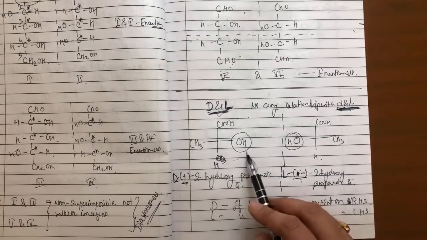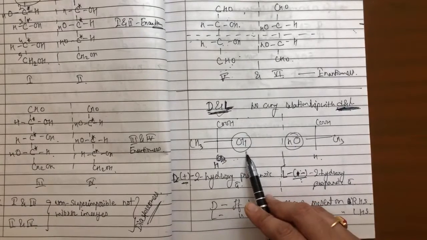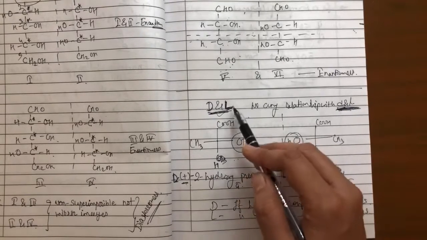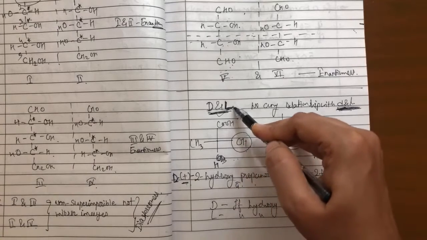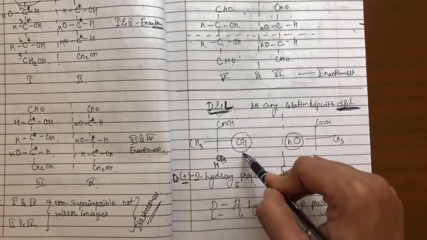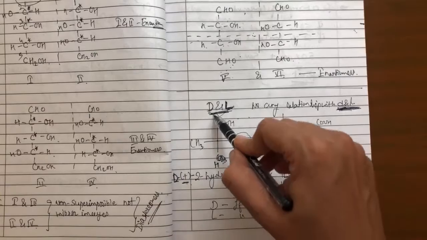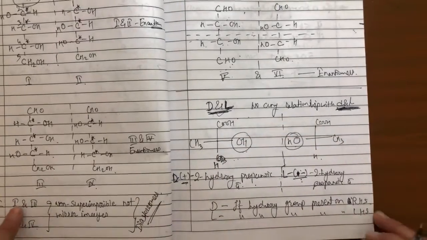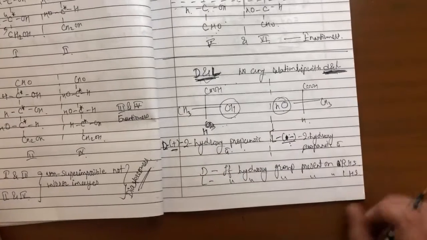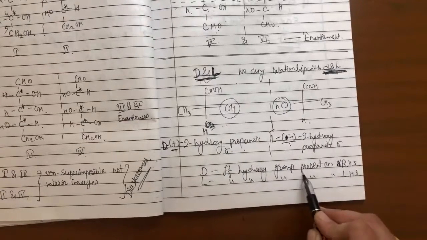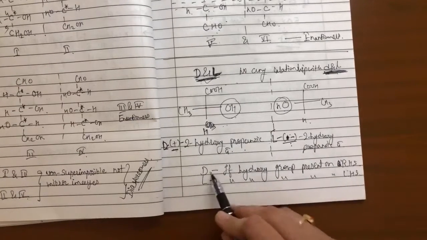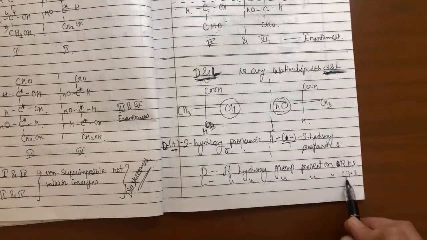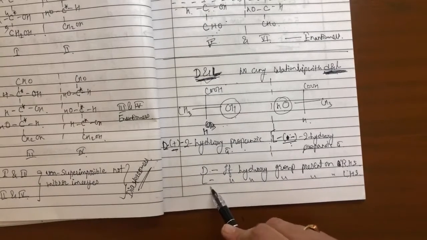If in the compound OH is present on the left hand side, we use the symbol capital L. If this is present on the right hand side, we use the symbol capital D. If the hydroxy group is present on the RHS, it is D, and if the hydroxy group is present on the left hand side, then that is capital L.